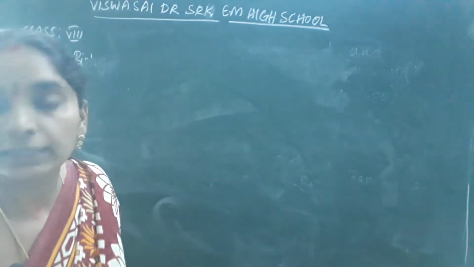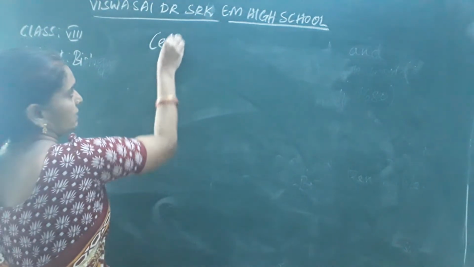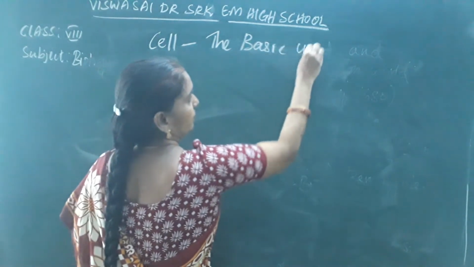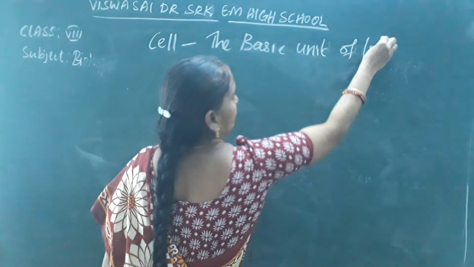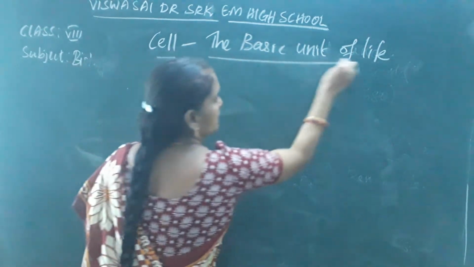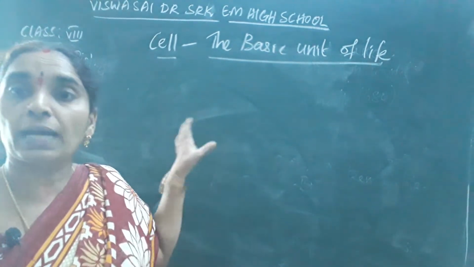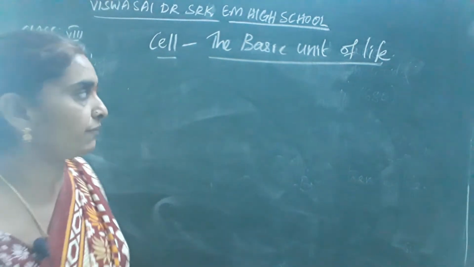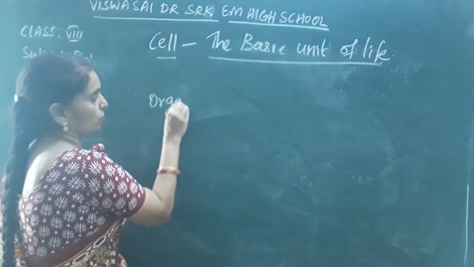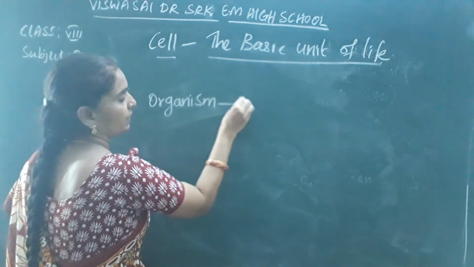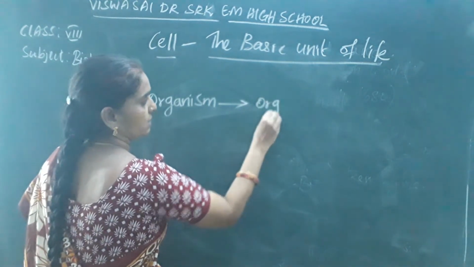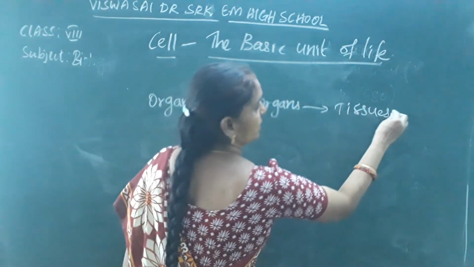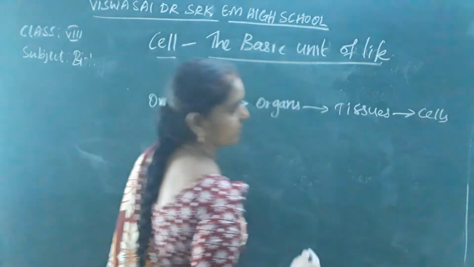Now, the basic concept of the lesson, that is cell, the basic unit of life. While observing the bodies, we have organized that every organism consists of organs. Organs consist of tissues. So they are made of tissues. Tissues are made up of cells.